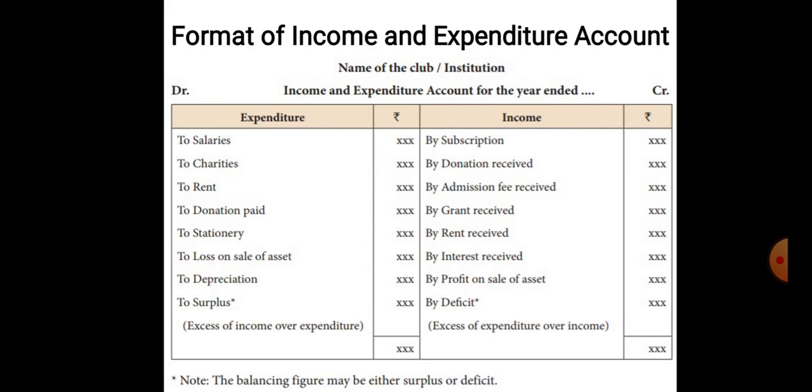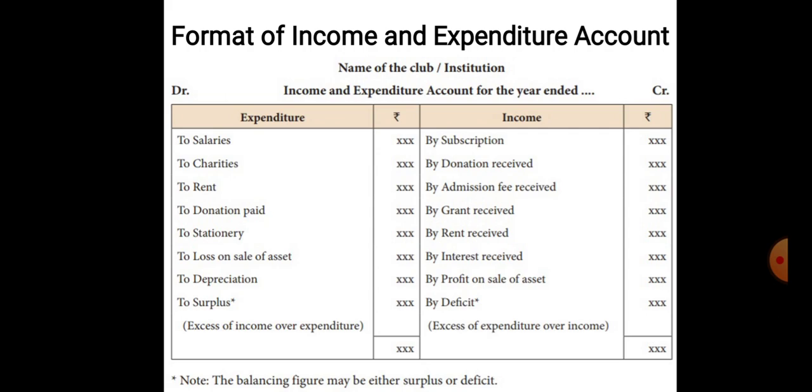All the debit side expenditures I am explaining: to salaries, to rent, rates and taxes, to printing and stationery, to general expenses, to charities, to groundman wages, to honorarium, to postage, to bank charges, to repairs and maintenance, to interest, to insurance, to travelling and conveyance, to telephone expenses, to newspapers and magazines, to entertainment expenses, to audit fees, to sports expenses, to loss on sale of assets, to electricity charges, to depreciation.